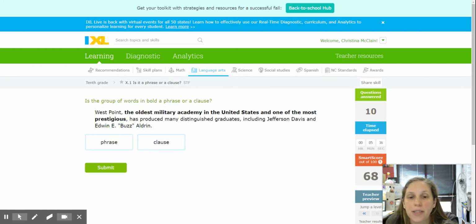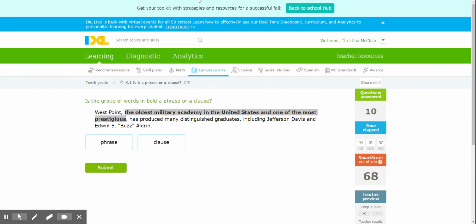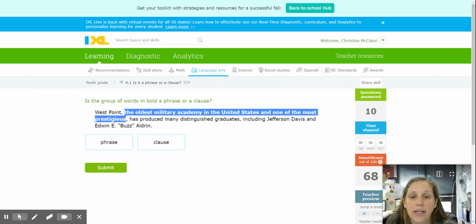West Point, the oldest military academy in the United States and one of the most prestigious, has produced many distinguished graduates, including Jefferson Davis and Edwin E. Buzz Aldrin. Okay, so West Point is my subject, has produced is my predicate. This is telling me more about West Point, right? So that would make it an appositive phrase, because it's renaming this noun.